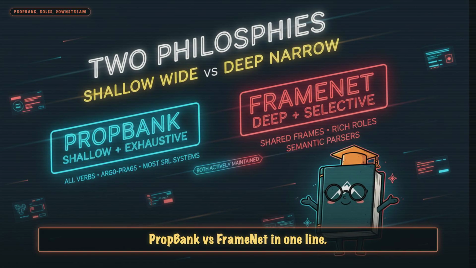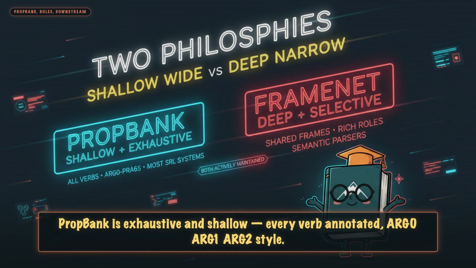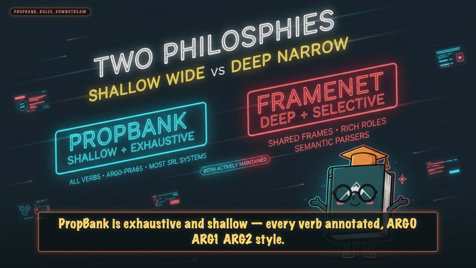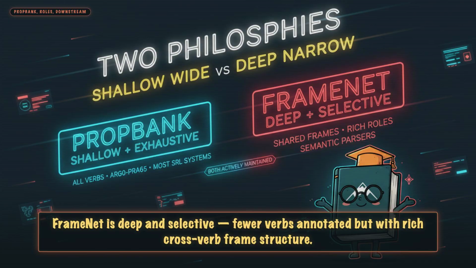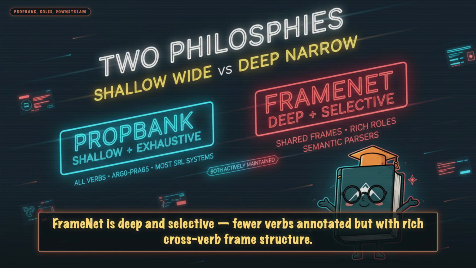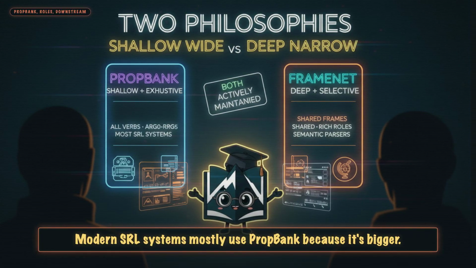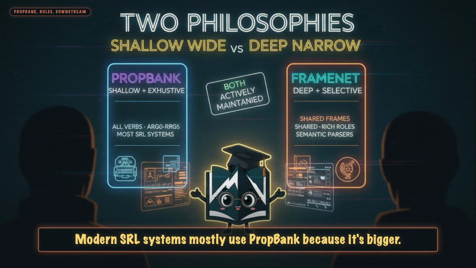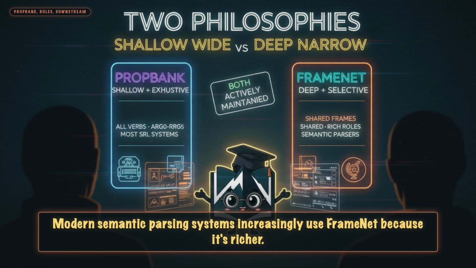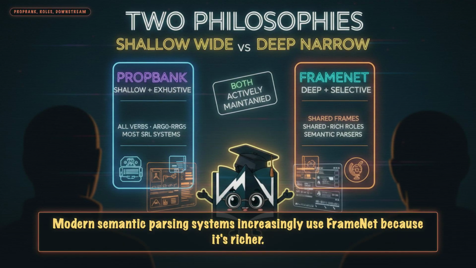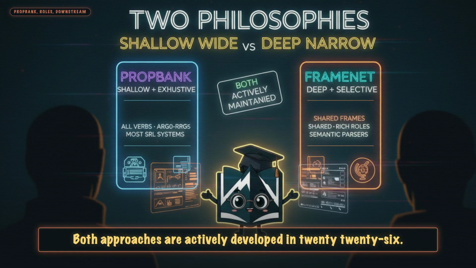PropBank versus FrameNet in 1 line. PropBank is exhaustive and shallow. Every verb annotated. ARG0, ARG1, ARG2 style. FrameNet is deep and selective. Fewer verbs annotated, but with rich cross-verb frame structure. Modern SRL systems mostly use PropBank because it's bigger. Modern semantic parsing systems increasingly use FrameNet because it's richer. Both approaches are actively developed in 2026.